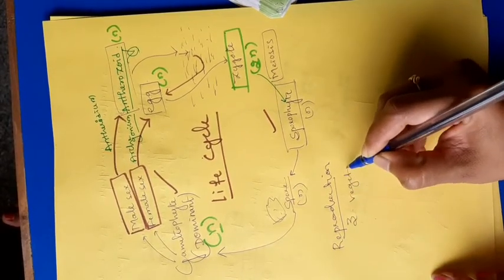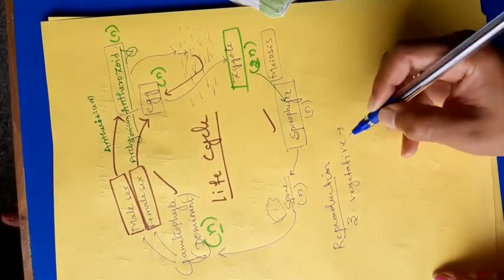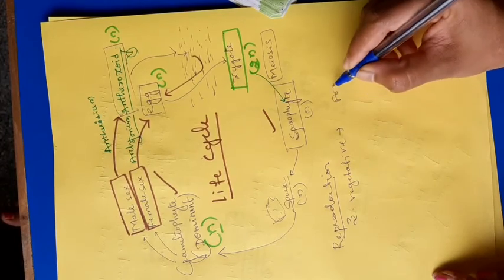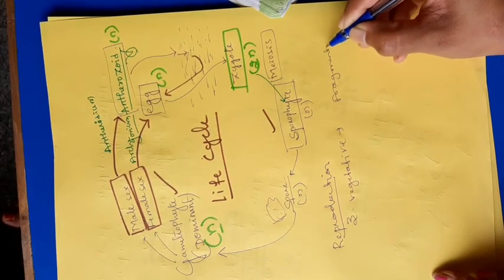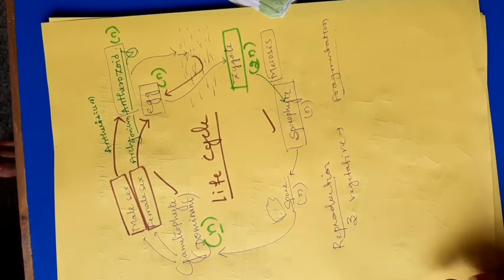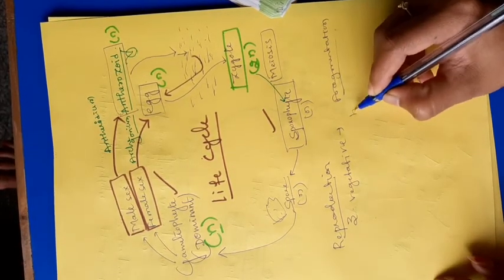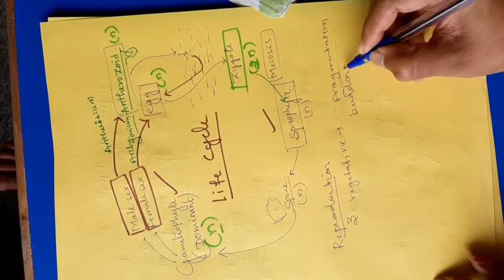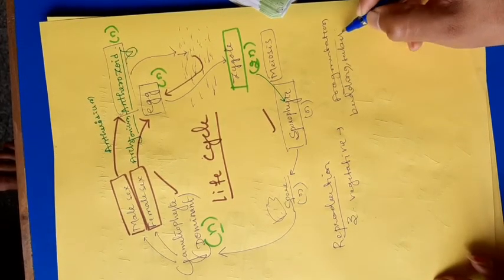Vegetative is by fragmentation. The bryophytes vegetatively reproduce by fragmentation, budding and tuber formation.